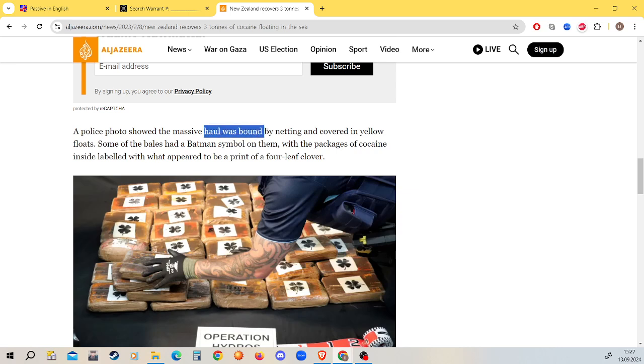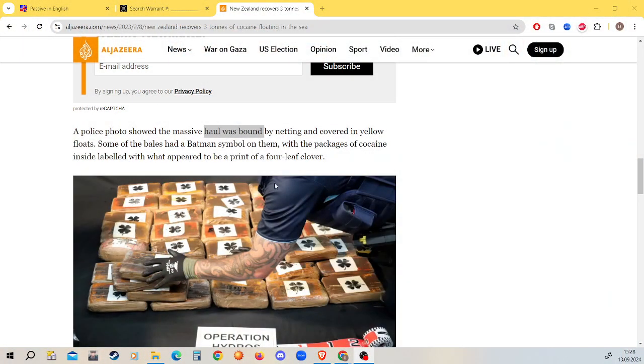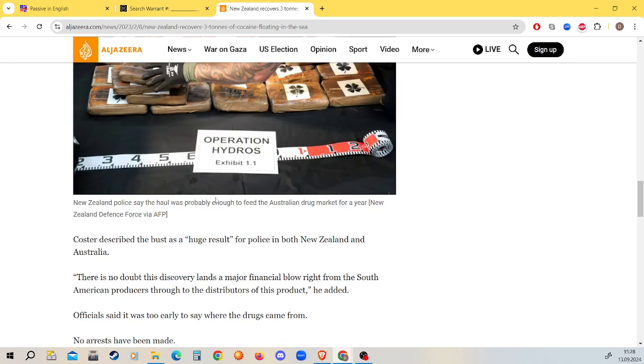The massive haul was bound. That is passive. Why is it passive? Well, someone did the binding. Someone did the binding of the nets. Do we care who did it? No. Do we know who did it? Also no. So we don't need to mention it. Some of the bales had this, and the cocaine would have been labelled, was labelled. Again, we don't need to say who did it. That is passive.